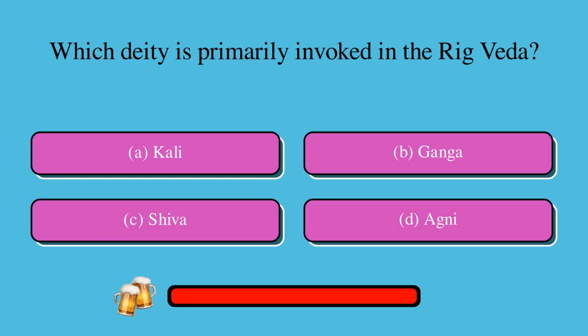Which deity is primarily invoked in the Rig Veda? Is it A. Kali, B. Ganga, C. Shiva, or D. Agni? The correct answer is D. Agni.